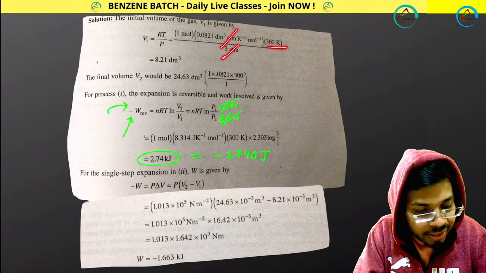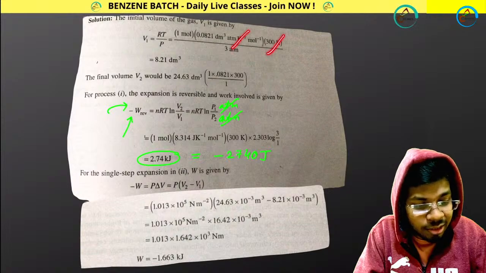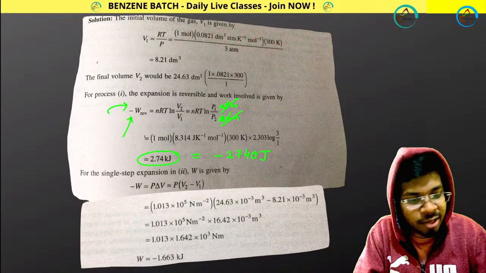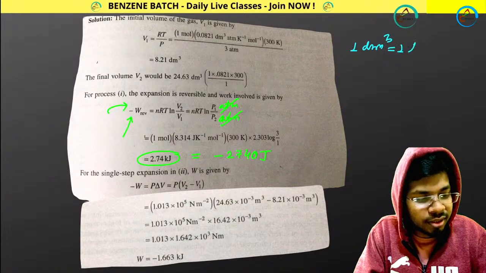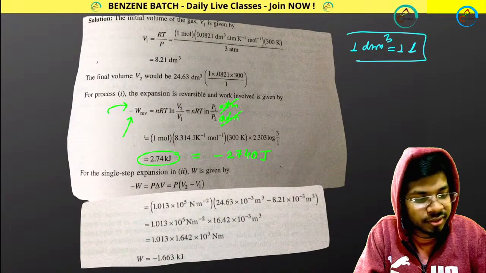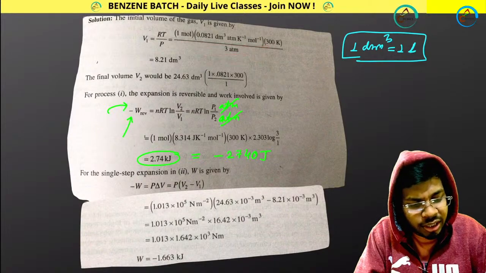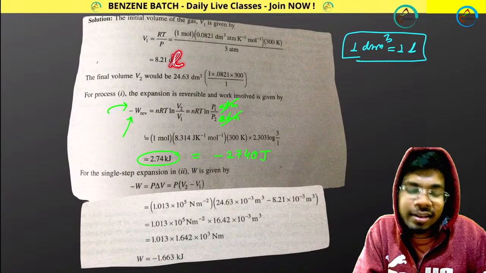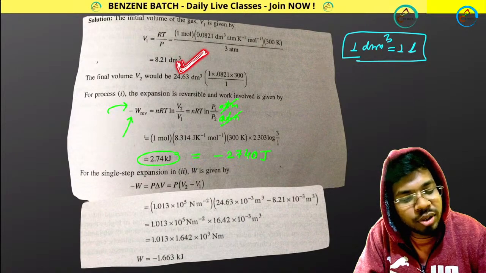And then 300 K. Finally, Kelvin and Kelvin inverse will get cut, mole inverse and mole will get cut, so only dm cube or liter remains. Remember, 1 dm cube equals 1 liter. So if you put it in liter or dm cube, the volume is in liter. Nothing to worry.